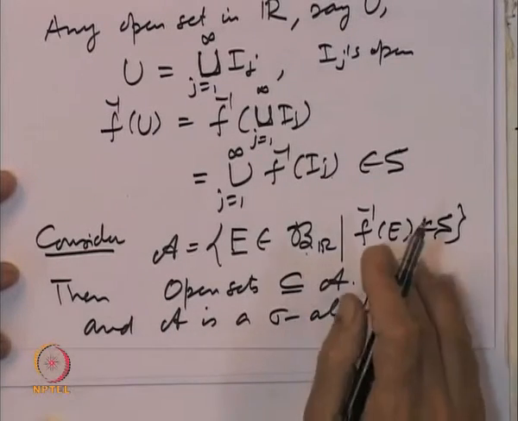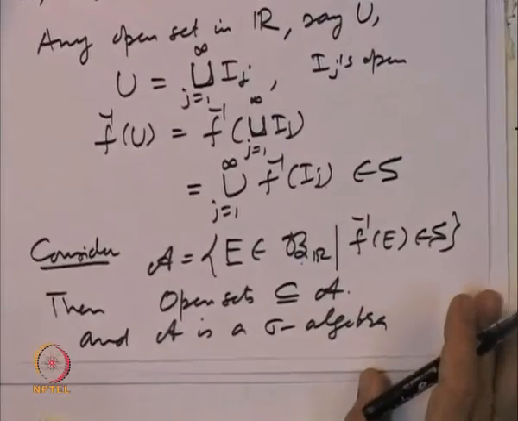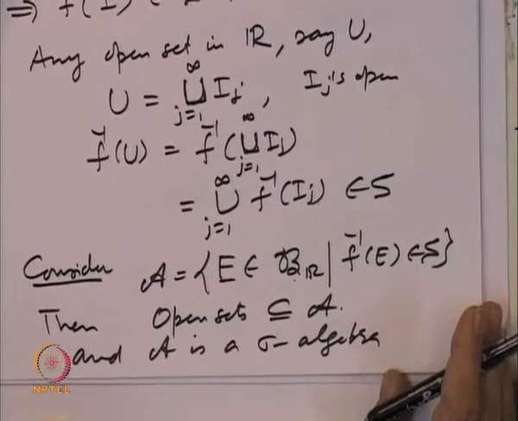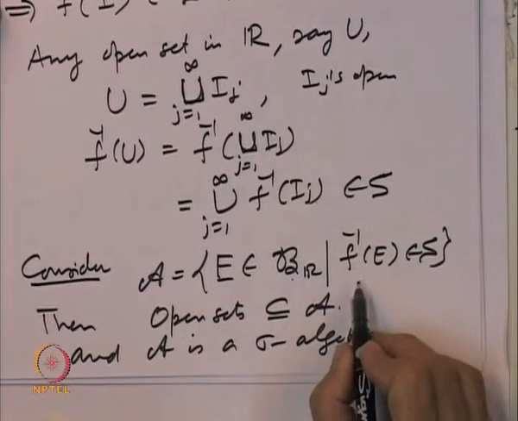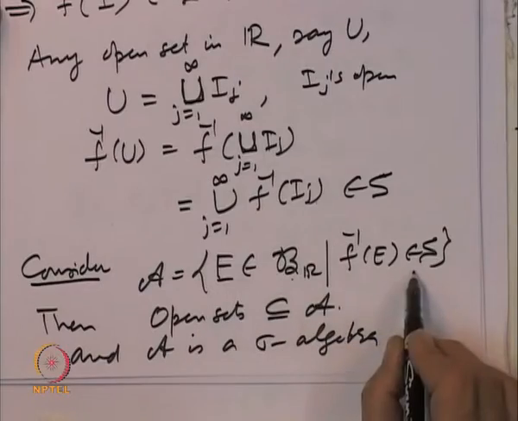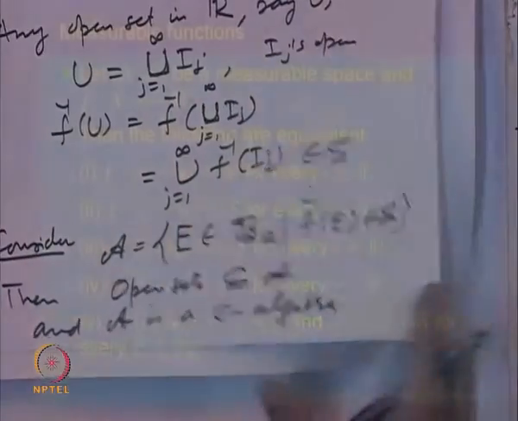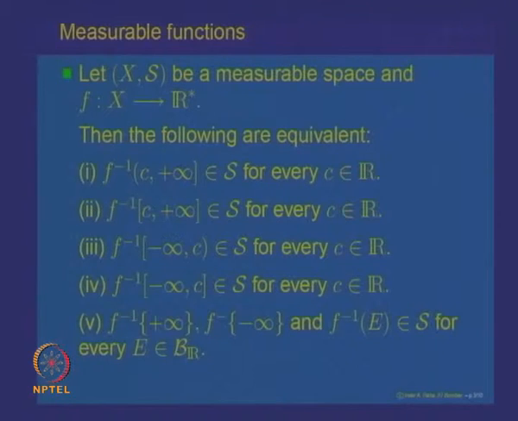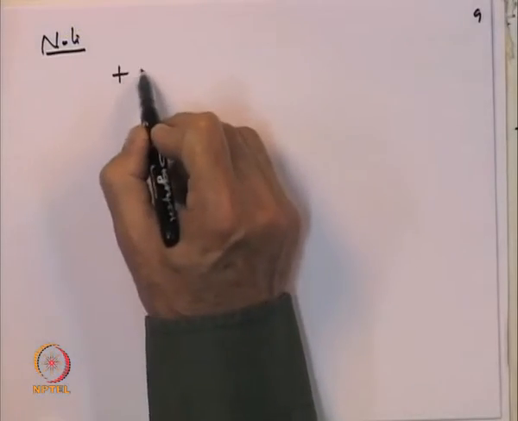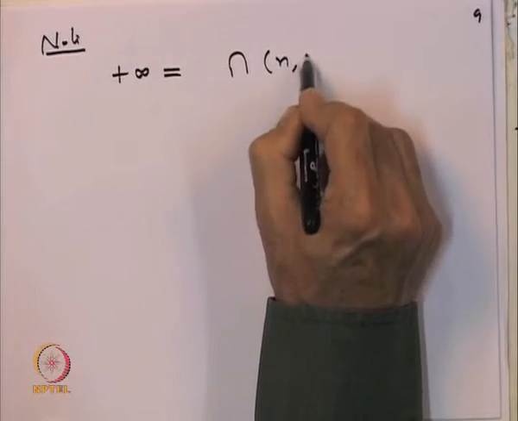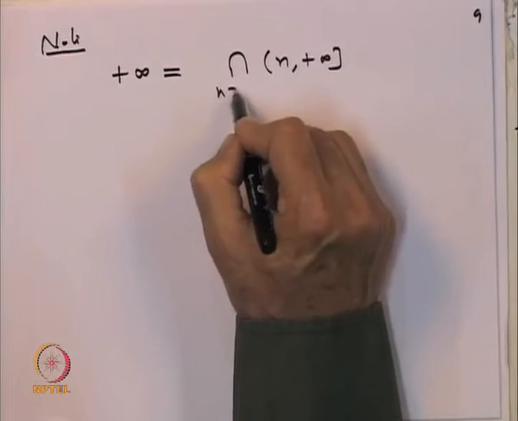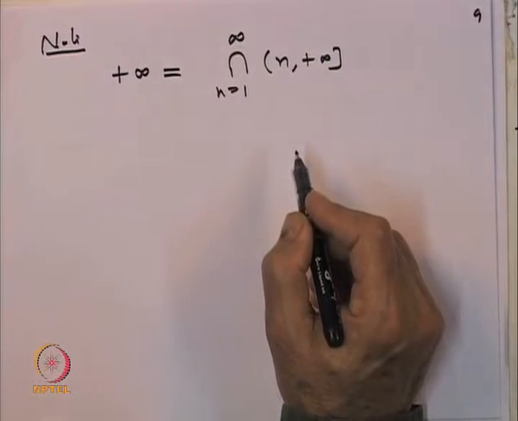That means, if we assume any one of the first 4 conditions in the statements that we just stated, then that implies that the inverse image of every Borel set is in the sigma algebra S. Let us verify that the inverse images of the points plus infinity and minus infinity are also in S. Note that plus infinity can be written as the intersection over n equal to 1 to infinity of the intervals n to plus infinity.